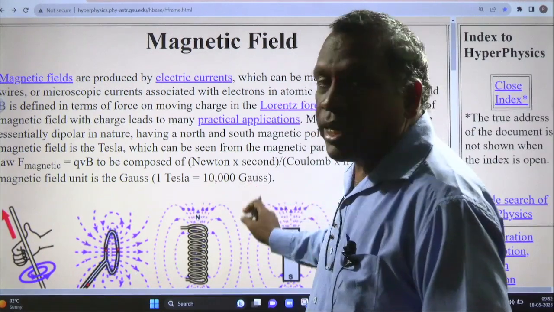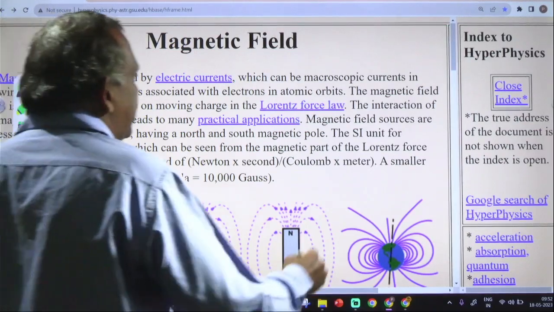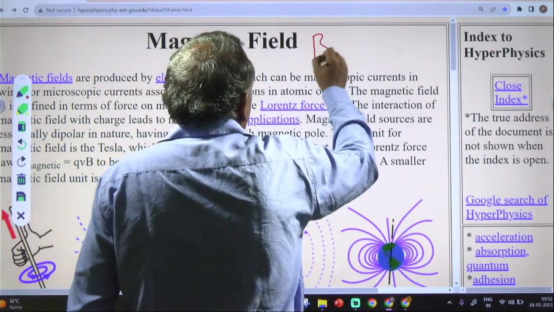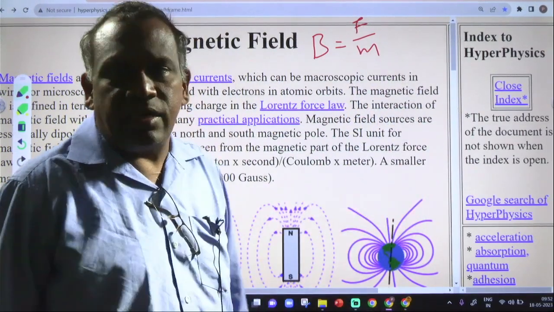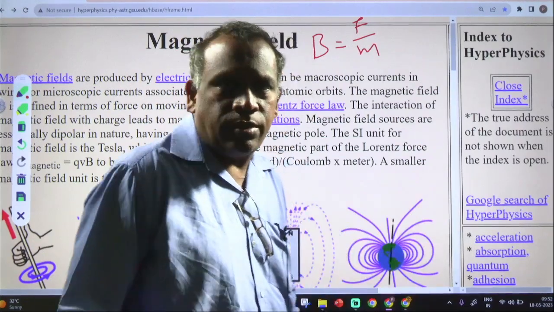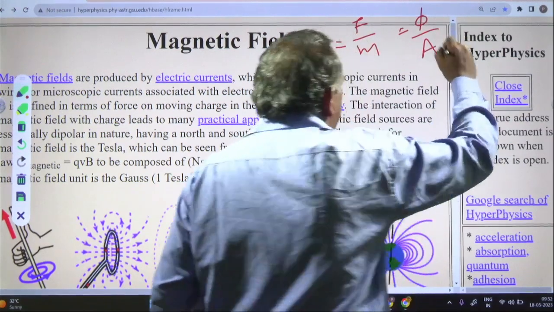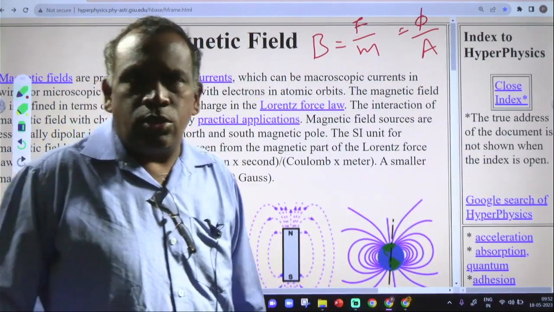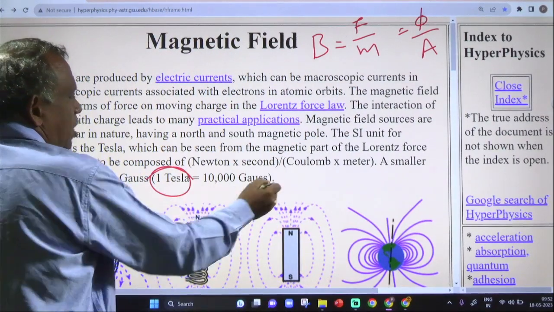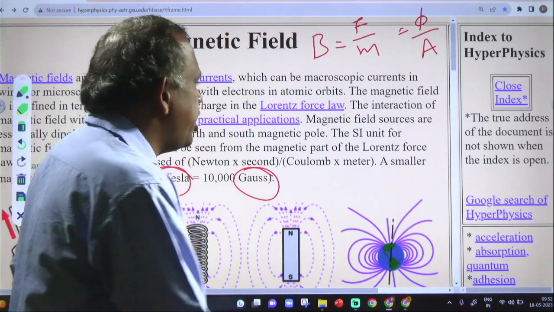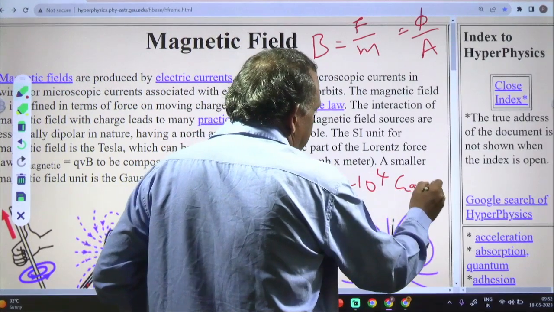Magnetic induction has formulas. Capital B is equal to force upon pole strength. This is one formula. There is another formula: magnetic induction is equal to magnetic flux by area. The units of magnetic induction are Tesla, the SI unit, and Gauss, the CGS unit. 1 Tesla is equal to 10 to the power of 4 Gauss.